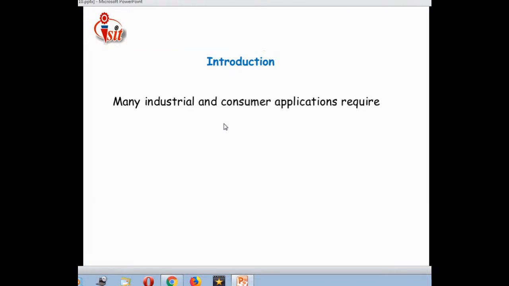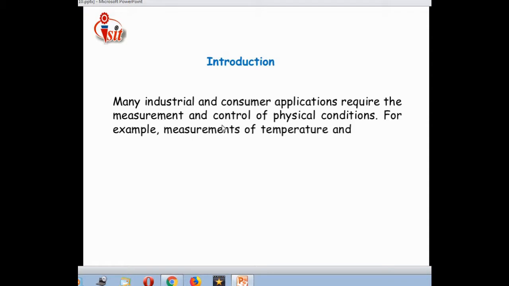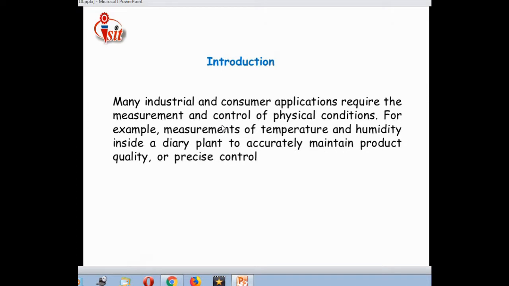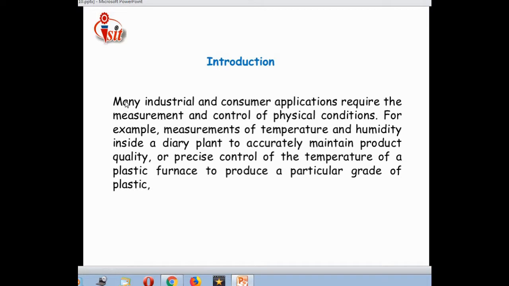Introduction. The instrumentation amplifier itself indicates that it is used in many applications for instrumentation purposes. Many industrial and consumer applications require the measurement and control of physical conditions.